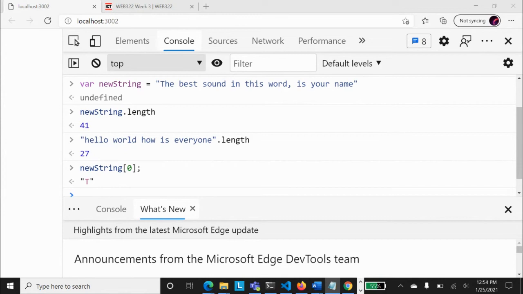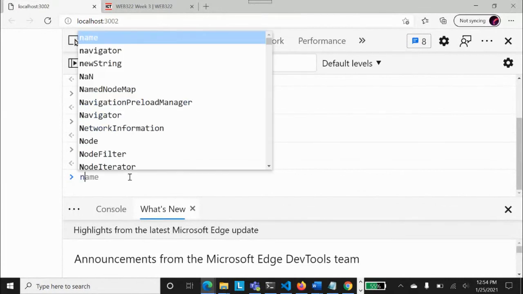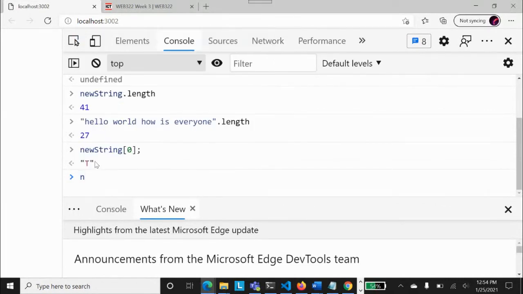Okay, so there are lots of functionalities, Sufyan, that you want to implement on your strings, for which you need to know the length of the string. I'll tell you shortly, just keep that in mind. So, new string of 0. Yes, new string of 0 has displayed T. As you know, this is always the first character. It's telling us the first character, right?